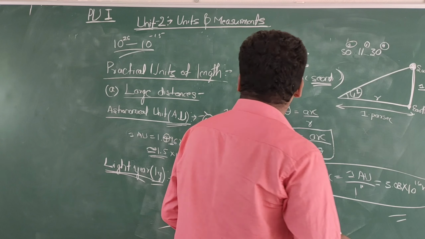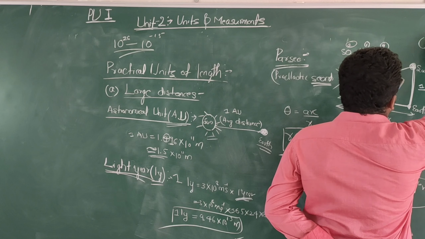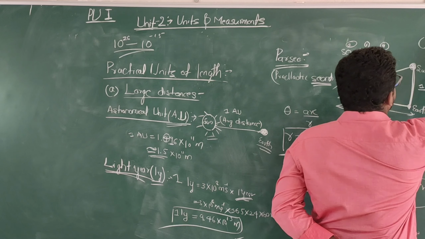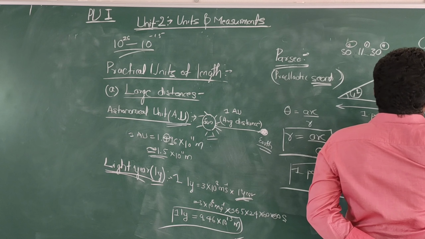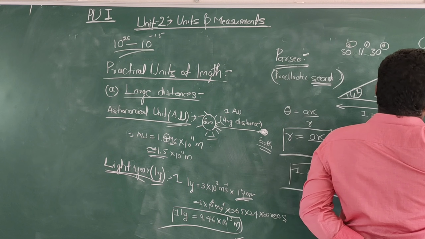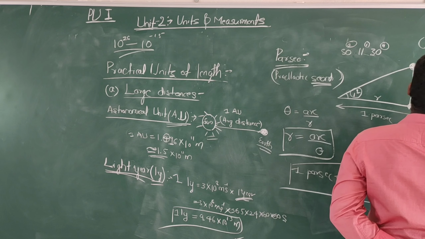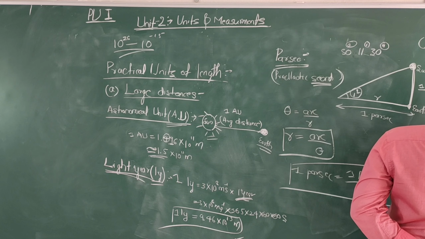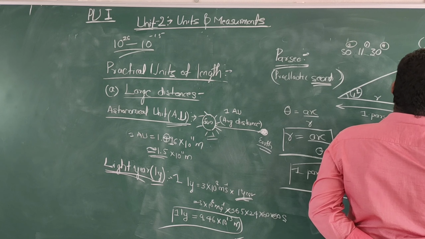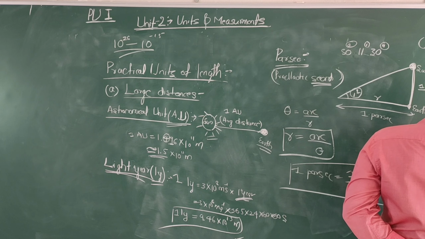Now consider small distances, small measurements. The first one is the micron, which means micrometer, 10 to the power minus 6 meter, and the nanometer, nm, 10 to the power minus 9 meter.